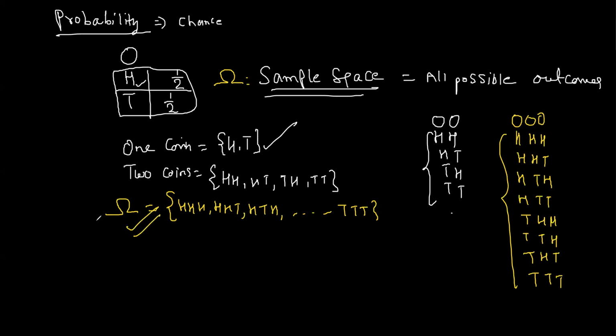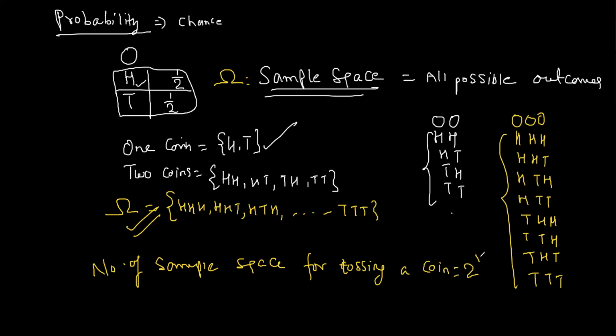So number of sample space for tossing n coins is 2 raised to n. If number of coins is n, then for one coin, it will be 2 raised to 1, that is 2, right?